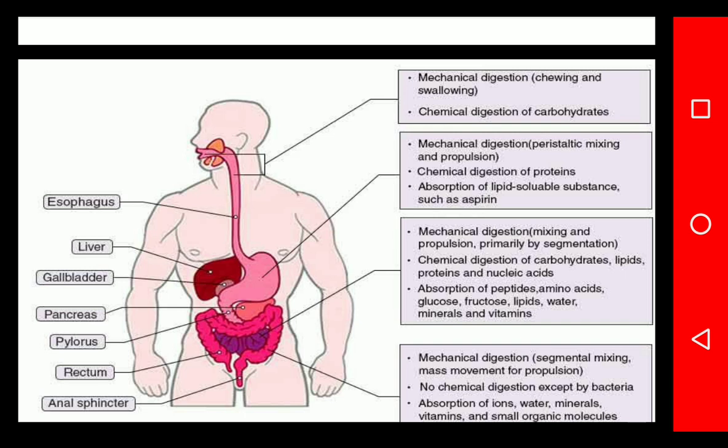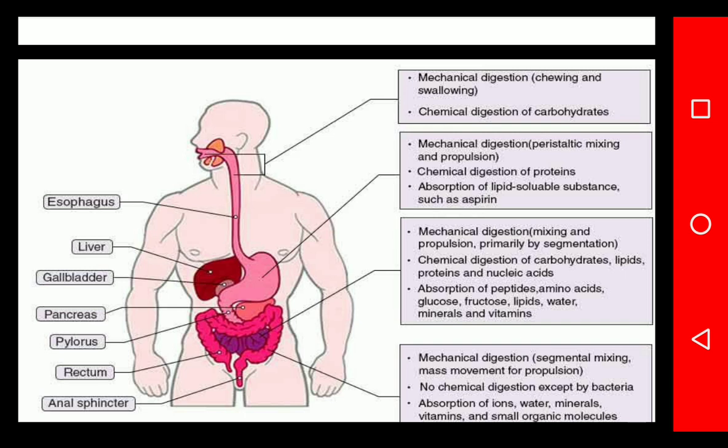Then absorption of lipid soluble substances such as aspirin also takes place in the stomach. So tablets which are not sensitive to stomach acid or stomach secretion are preferable to give via the oral route. Otherwise, the parenteral route or any other suitable route is chosen by the physician.